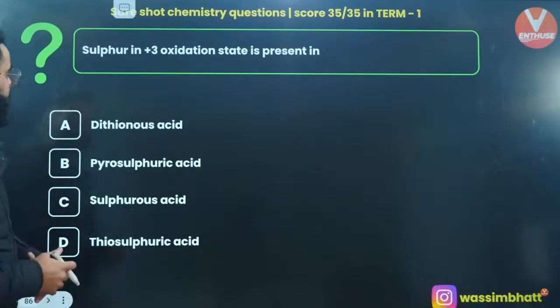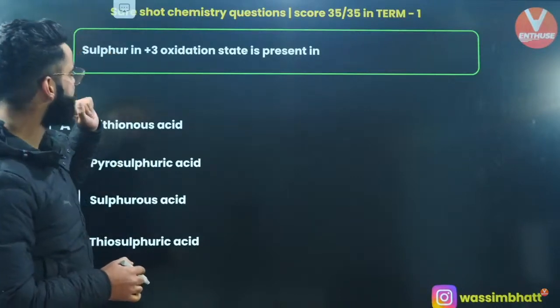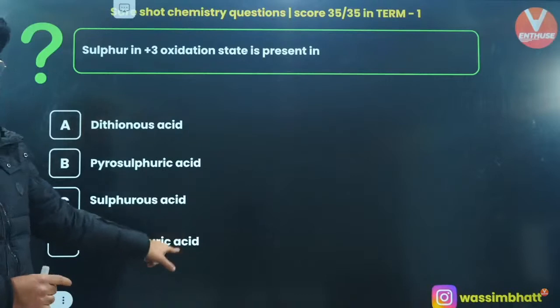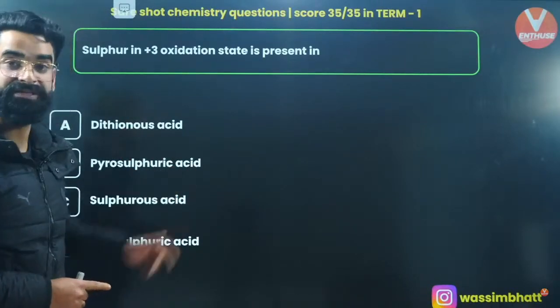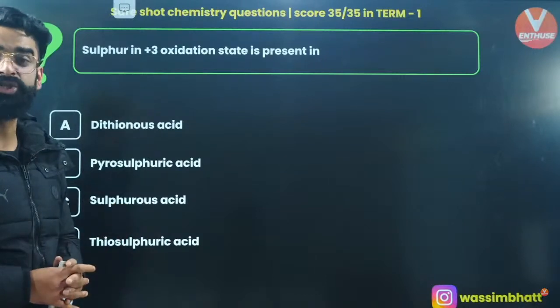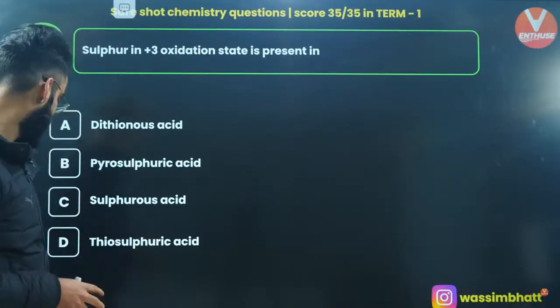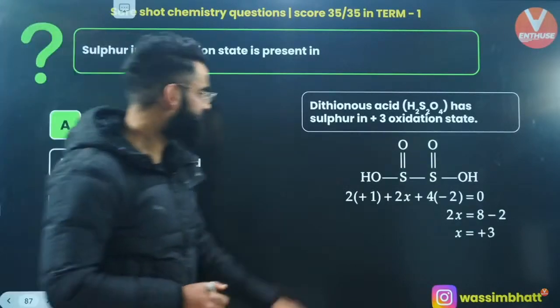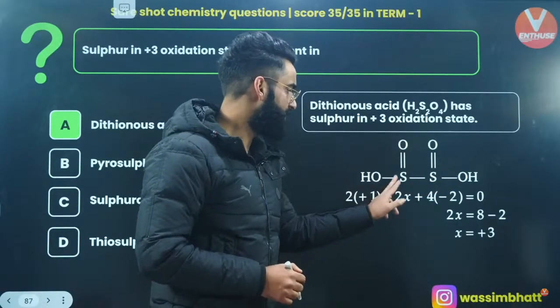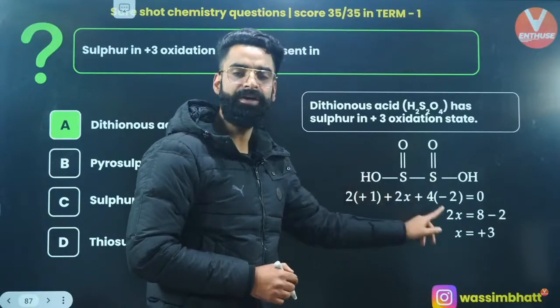Okay, moving on to one more. Sulfur in +3 oxidation state is present in dithionic acid, pyrosulfuric acid, sulfurous acid, thiosulfuric acid. You should remember their formulas as well as structures, right? And the correct answer is going to be dithionous acid, right? H2S2O4, correct? And over here, if you calculate the oxidation state of sulfur, it's going to be +3.